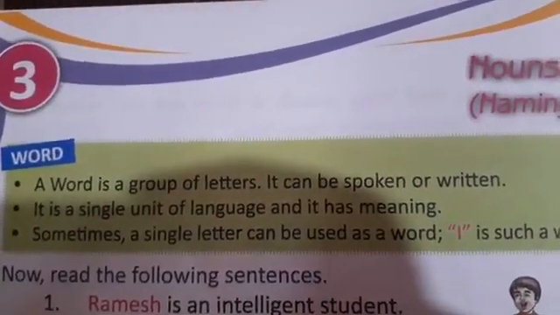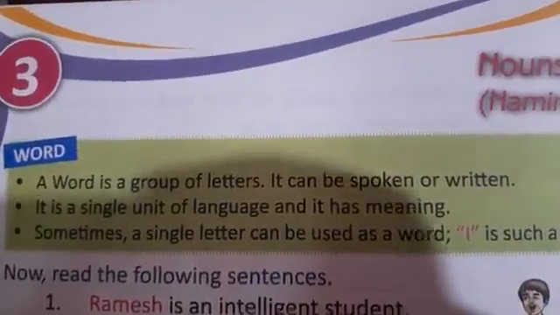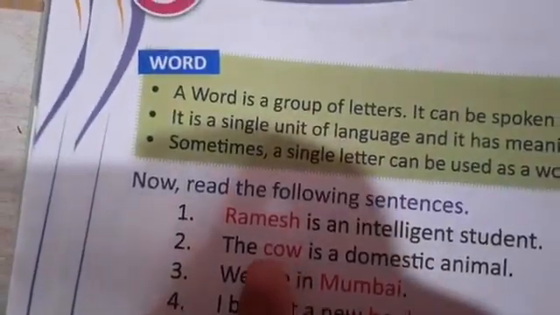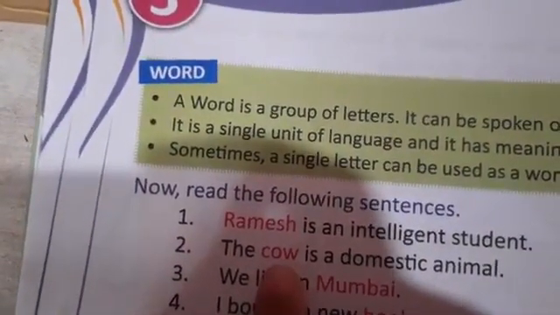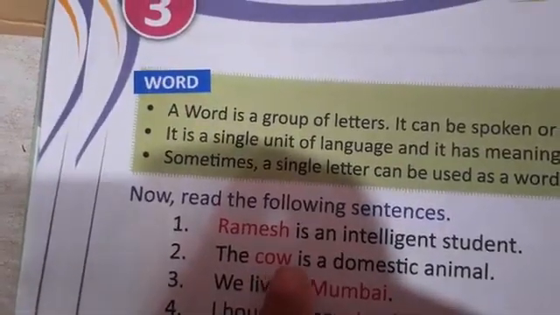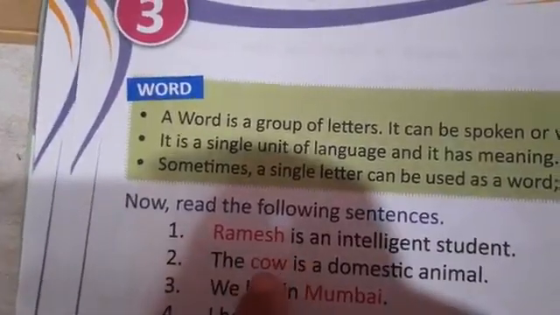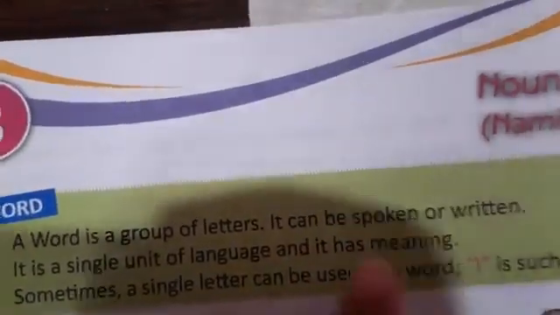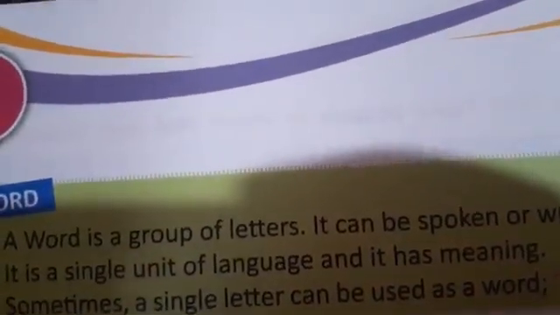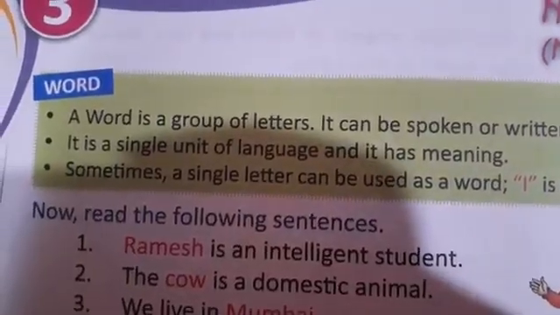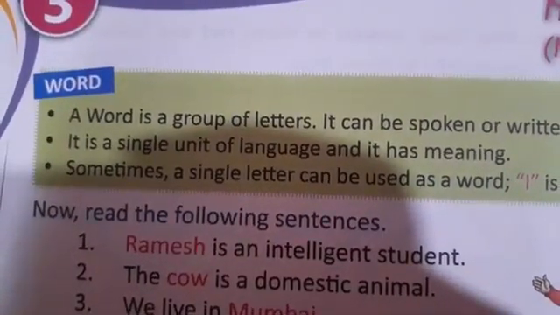In the word cow, we will find that there are 3 letters present. C is a letter, O is a letter and W is a letter. Together they make a word. So a word is a group of letters and it can be spoken or written. We can speak the word, we can write the word also. It is a single unit of language and it has meaning.